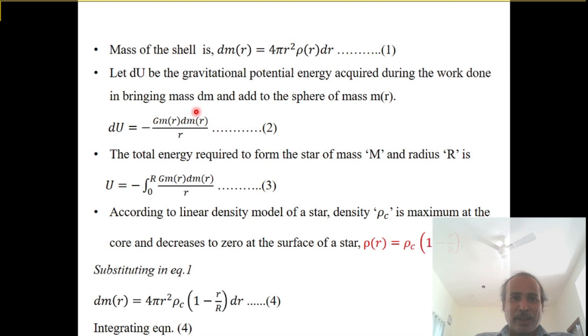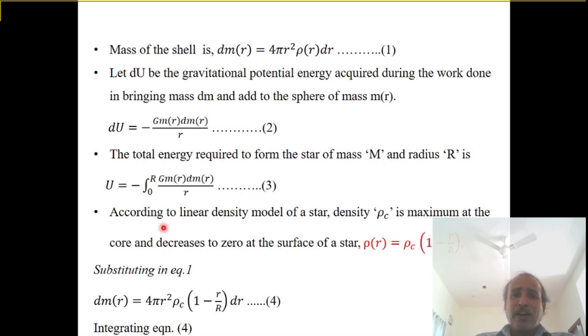Next, what is the total energy required to form a star of mass M and radius capital R? That is, what is the total gravitational potential energy required to form a complete star of mass M and radius R? Now integrate this equation with the limits from 0 to capital R. Applying the integration to equation number 2 with the limits 0 to R, call it equation number 3.